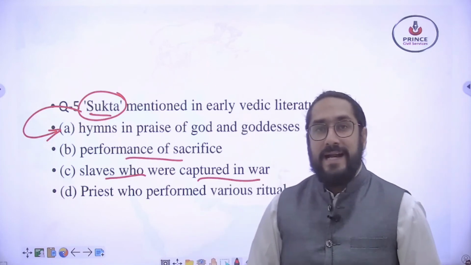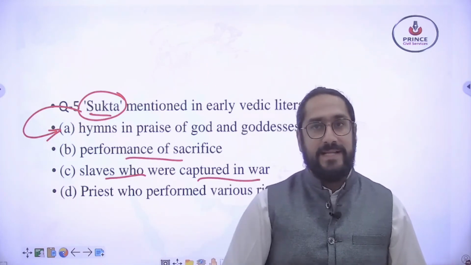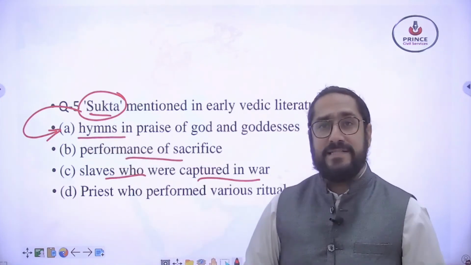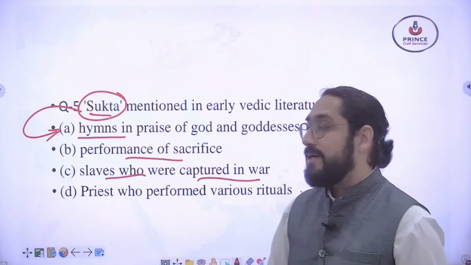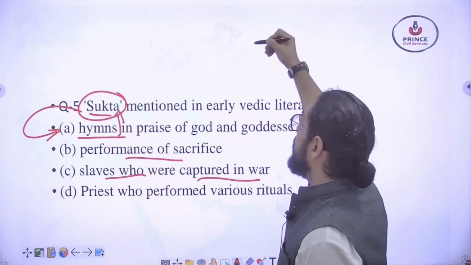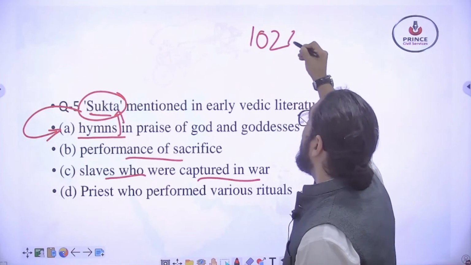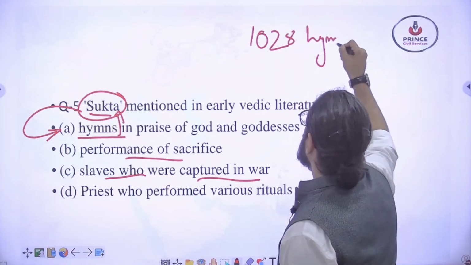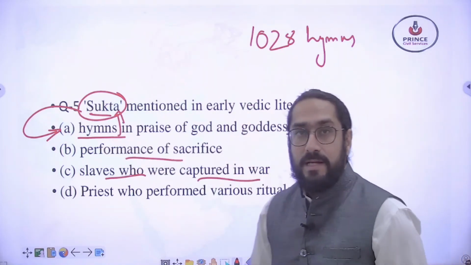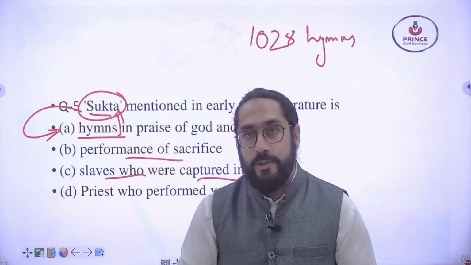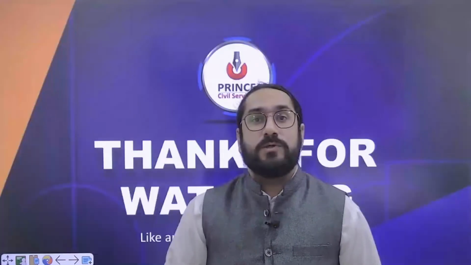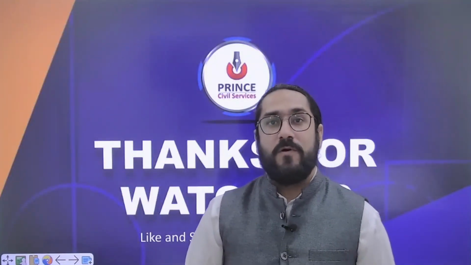We all know that we have got Vedas, we have got the Rig Veda and other Vedas. They contain suktas or hymns. That is, these contain some mantras, some lines and so on. So that hymn is known as a sukta. The Rig Veda contains 1028 suktas or hymns. So what are suktas? They are hymns in praise of gods and goddesses. So friends, I hope you got a good idea about the questions and topics from the Vedic age. So that was it. These are the questions from the Vedic age.